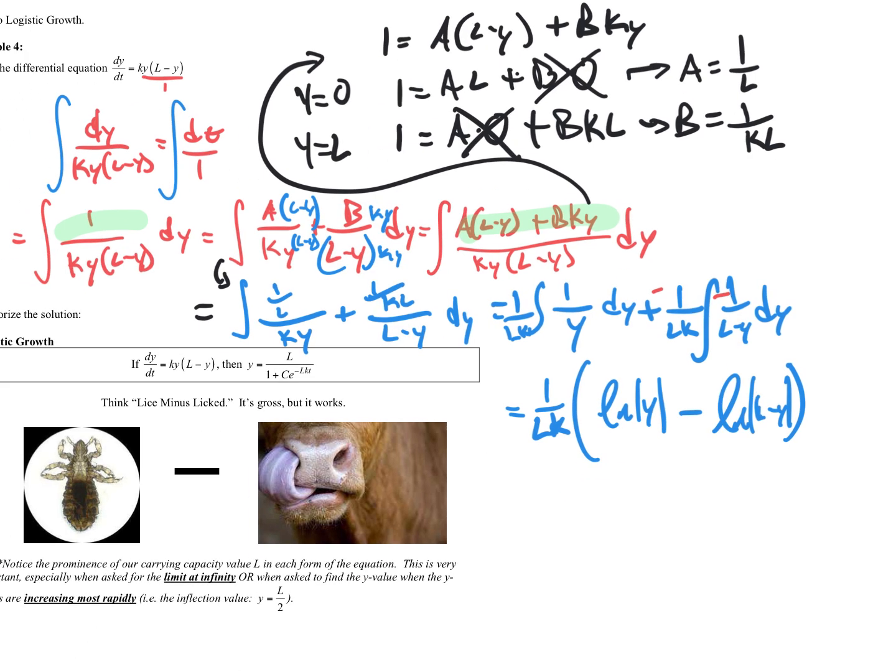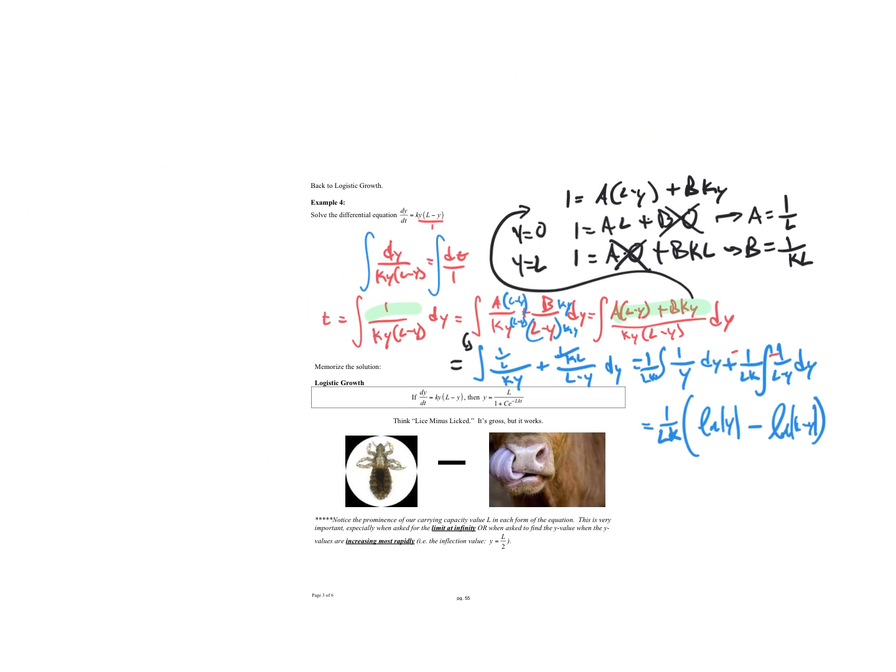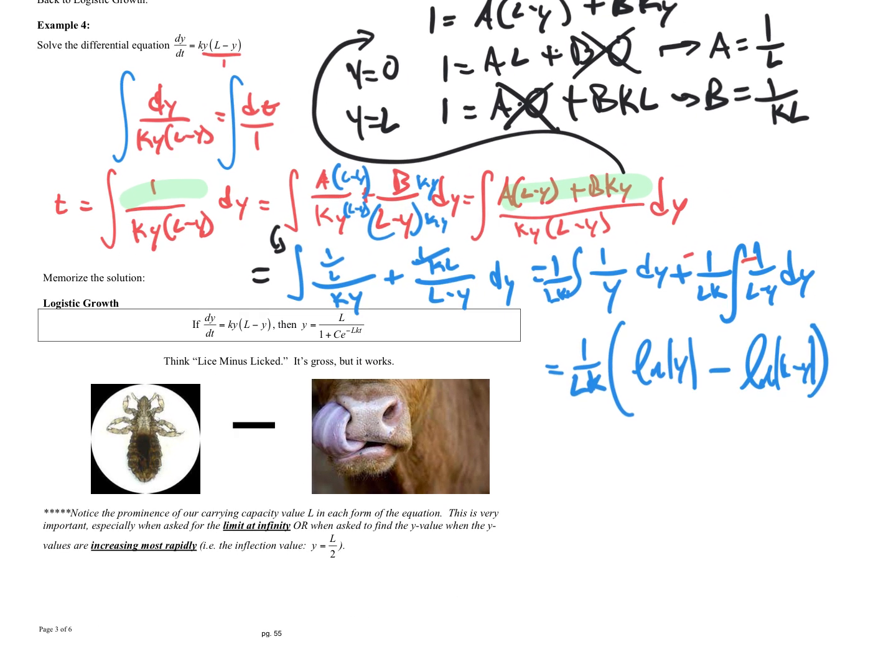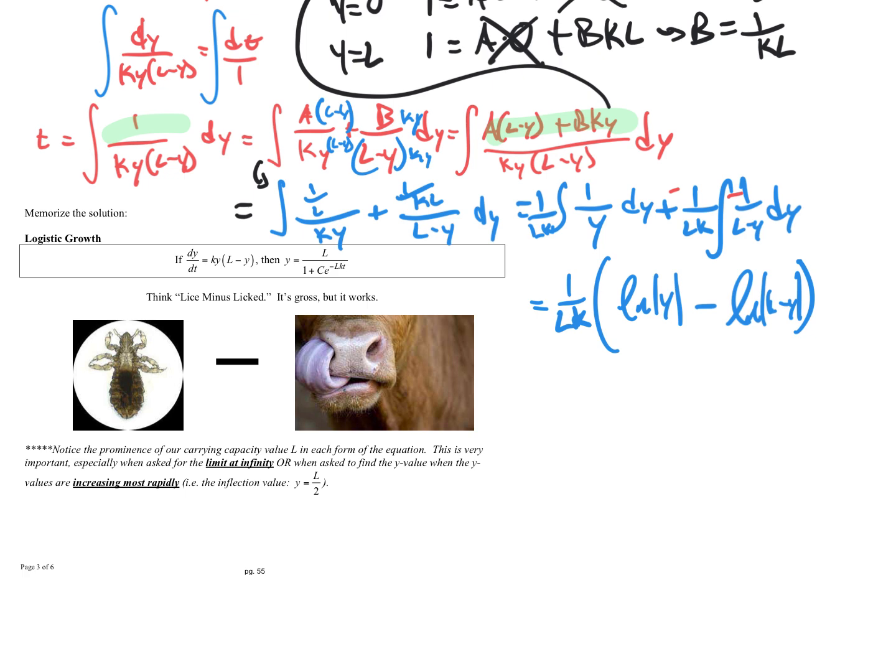Okay. There we go. Now all of this is equal to t. Notice that all these are equal. That's why we put the equal signs there. That's very important. We can say those are all equal to t. So if we multiply both sides by LK, we have LK times t equals the natural log of y minus the natural log of, what is that? That's L minus y. A little sloppy.